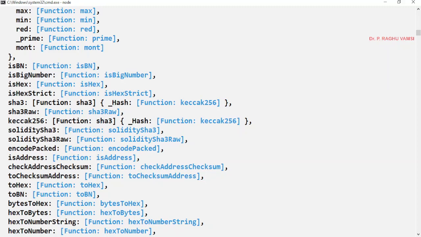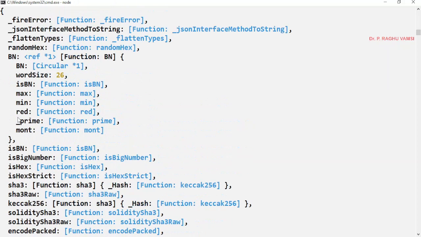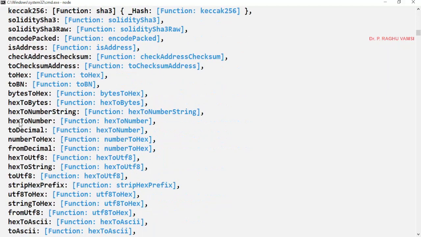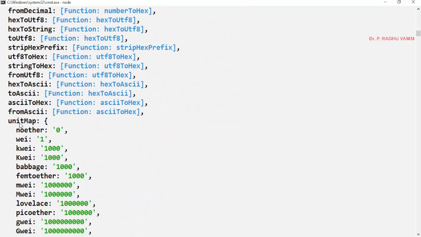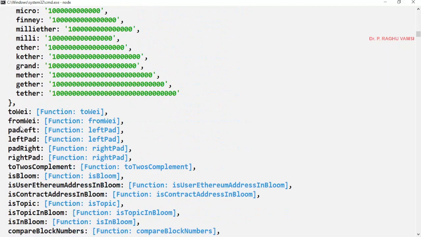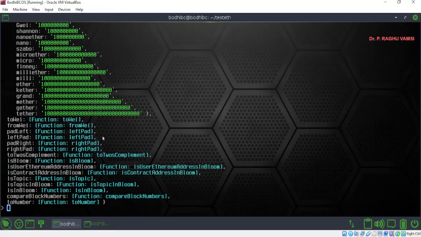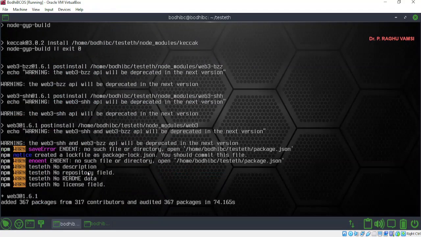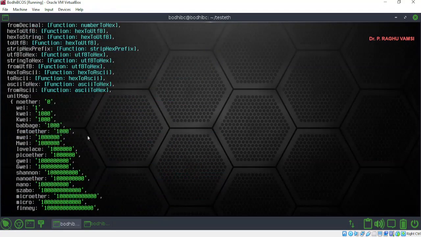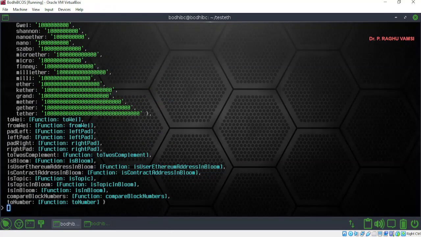Like that, solidity SHA3, whatever the general cryptographic functions we use, all these utilities you can find here along with the unit values of Ethereum. The same is the case in the Linux operating system also. Anyhow, by this time you come to know these things.